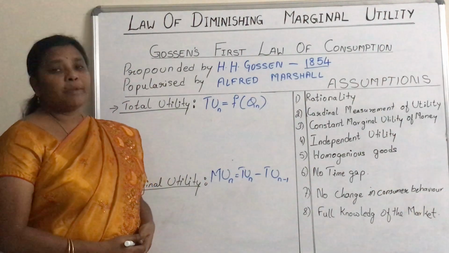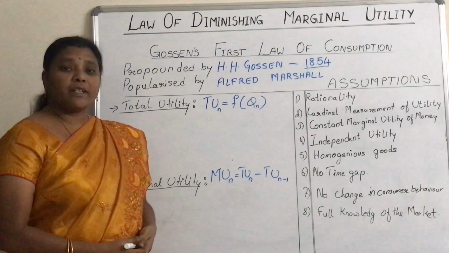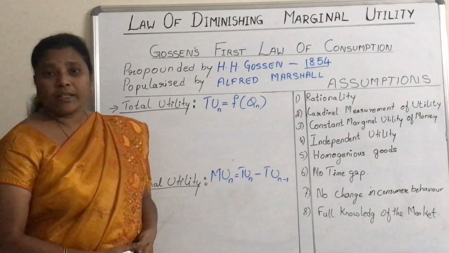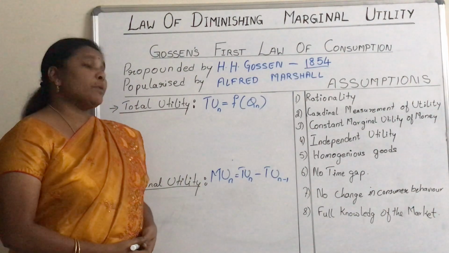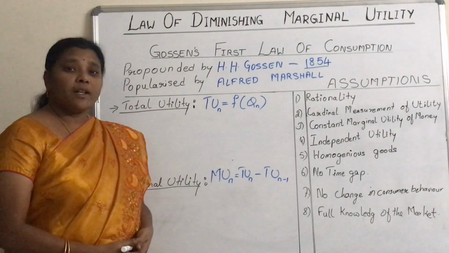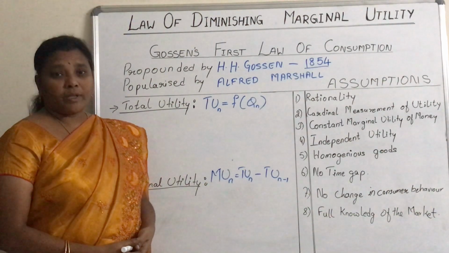Hello everyone. In the previous video we learned the measurements of utility, in which we came across the cardinal utility approach and the ordinal utility approach. In this video we are going to learn the law of diminishing marginal utility, based on the cardinal utility approach, which is the most important law of economics.